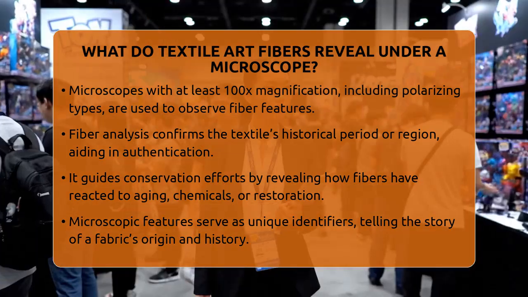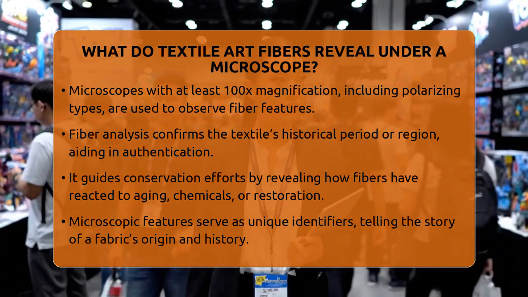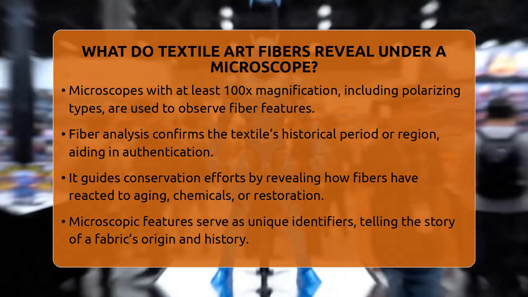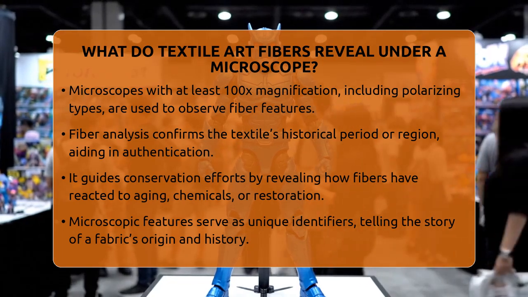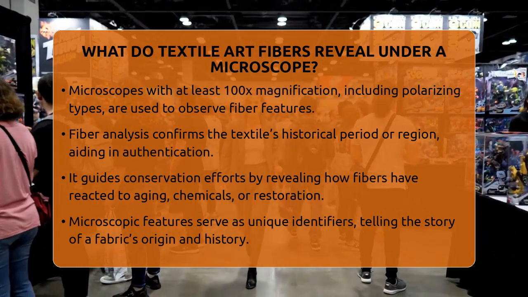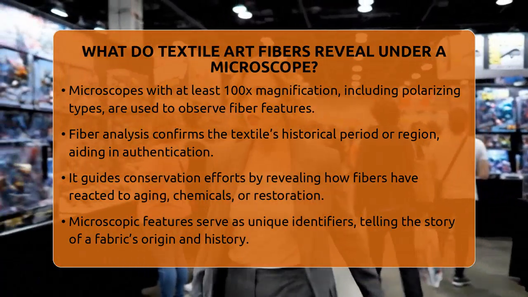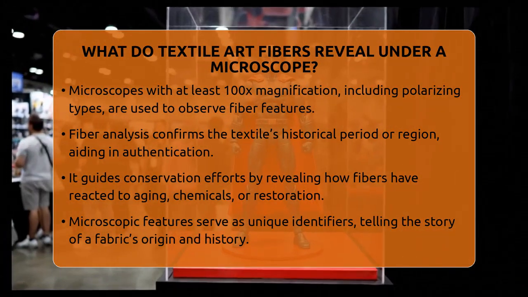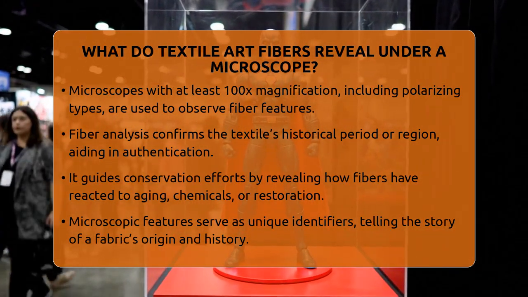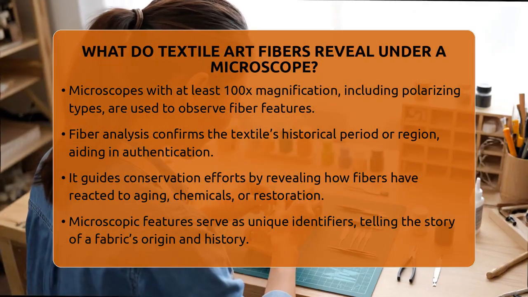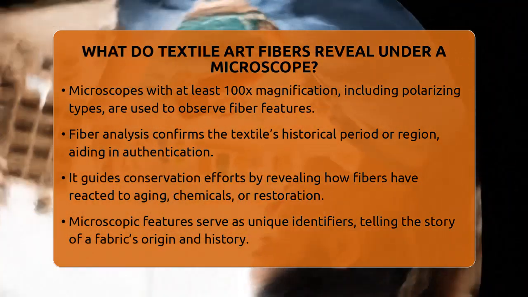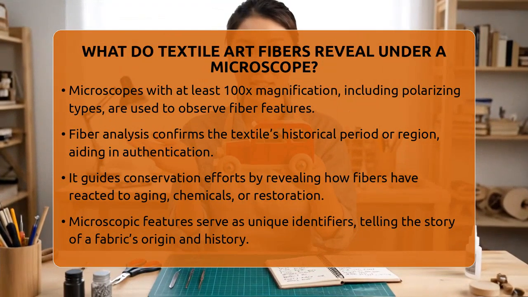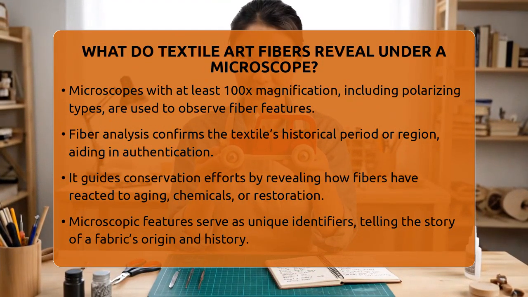For example, linen was common in ancient Egypt, silk was prized in China, and cotton became popular in Europe during the 19th century. Knowing the fiber type can also guide conservation efforts, as different fibers react differently to chemicals and environmental changes. Microscopic analysis can reveal if a textile has been restored or contaminated over time.